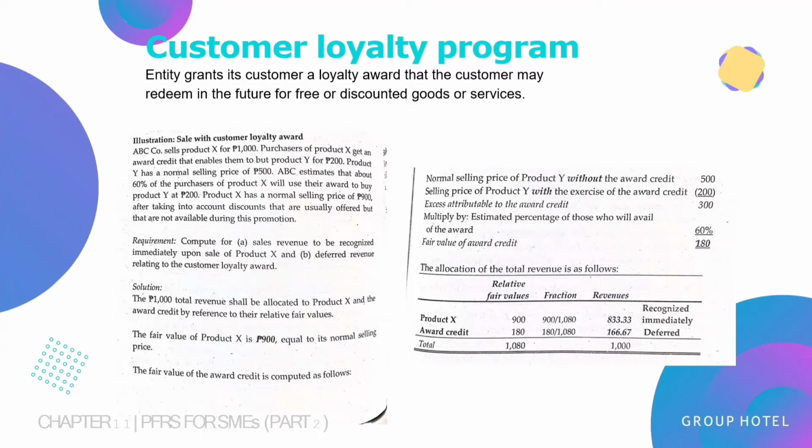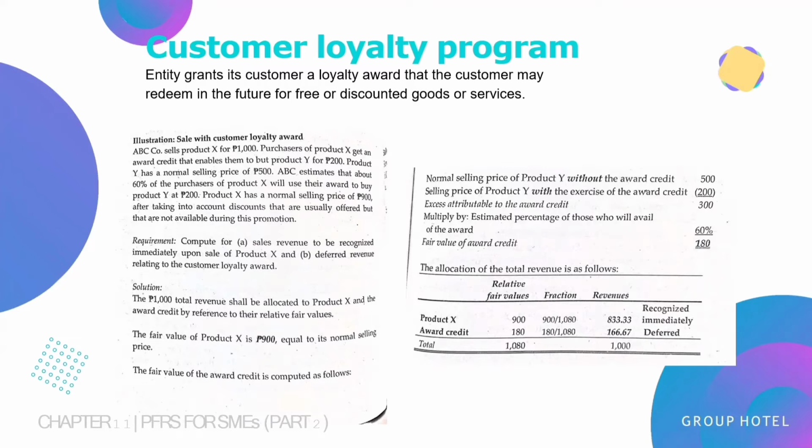So dito hinahanap natin is A, yung sales revenue to be recognized immediately upon sa sale ng product X, and B is the deferred revenue relating to the customer loyalty award. So the solution will be the 1,000 pesos of the total revenue shall be allocated to product X and the award credit by reference to their relative fair values. The fair value of product X is 900 pesos, equal to its normal selling price.